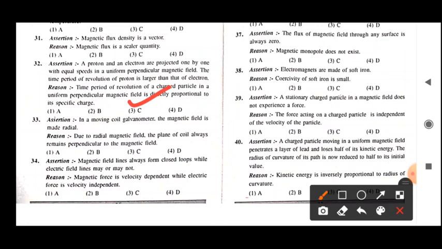Next question here for the assertion, it is given, in a moving coil galvanometer, the magnetic field is made radial. So again this option is correct, student, because in moving coil galvanometer, why we are putting radial magnetic field? Because we need to produce maximum torque. So whenever maximum torque will produce, then galvanometer can detect even a small current that is flowing through the circuit.